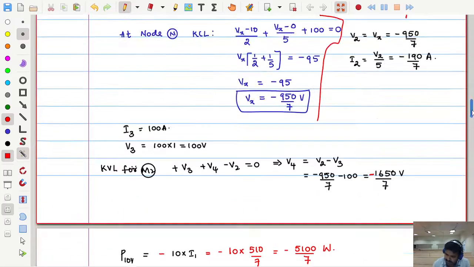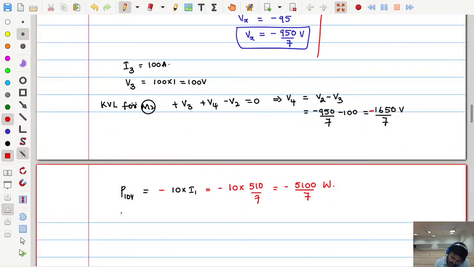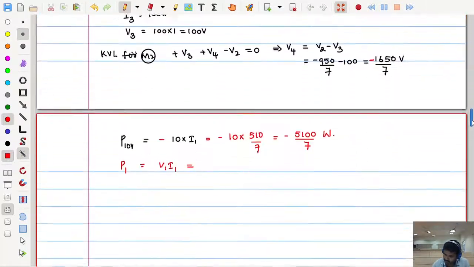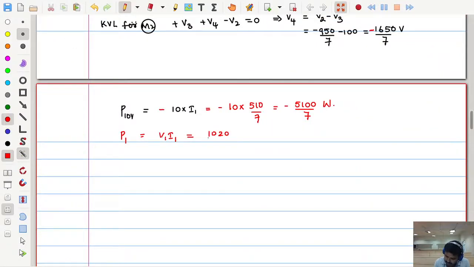Okay, so next calculate P1. P1 is V1 into I1, which is positive. How much is V1? 1020 by 7. How much is I1? 510 by 7. How much is this answer? Check it. 1020 by 7 into 510 by 7, so I am getting a value like this, 10616.32.